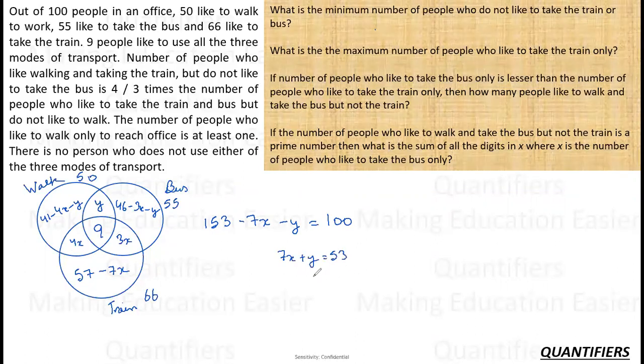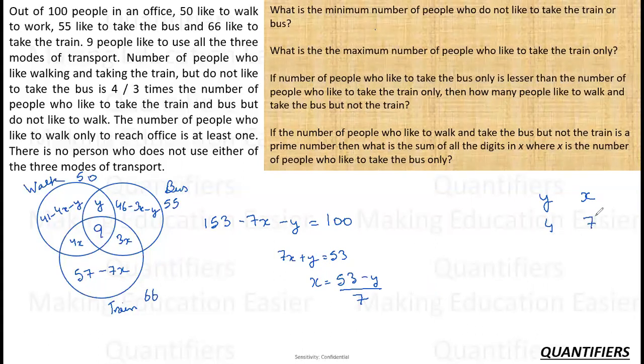Now x and y will yield different values for different answers. So just to limit, see x. Okay, so x is equal to (53 minus y) upon 7. Now, in order to fetch some values for x and y, I have to place y as something and then I will get x. If I put y as 4, so 53 minus 4 by 7, 49 by 7, x will be 7, right?